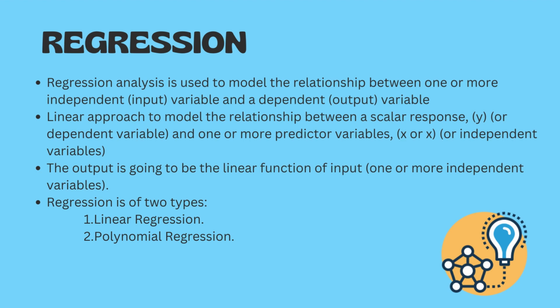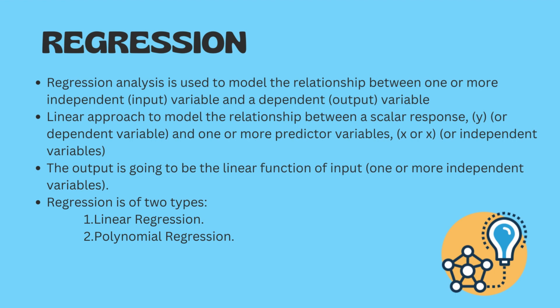On seeing the term regression, we can derive that there is a relationship or a link between the independent variables and the dependent variables.